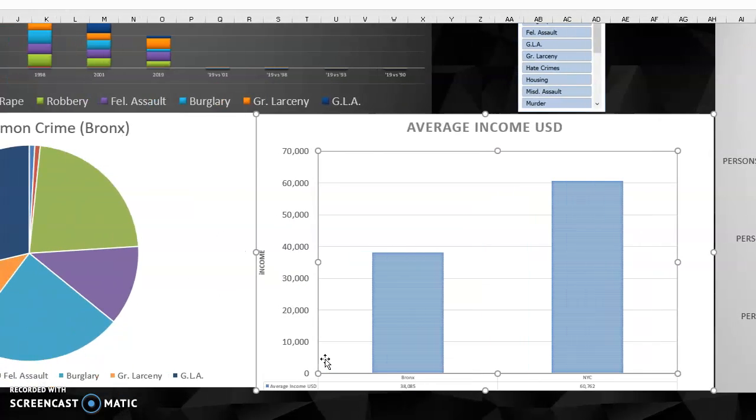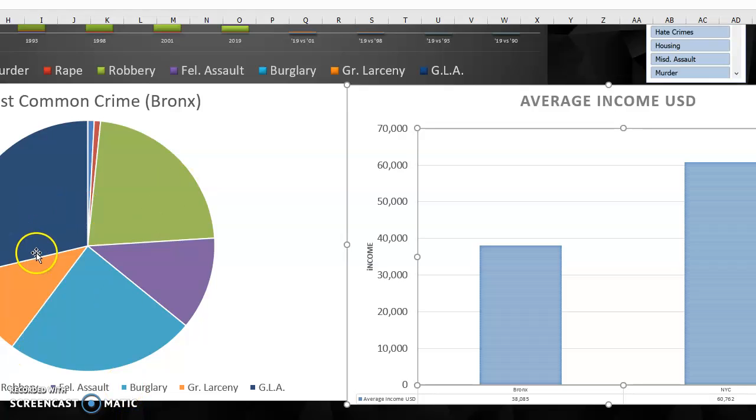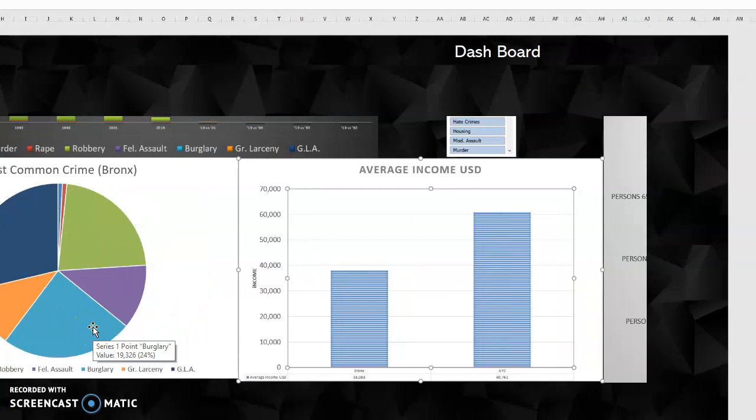So, the most common crimes in Bronx we can see are murder, robbery, and burglary.